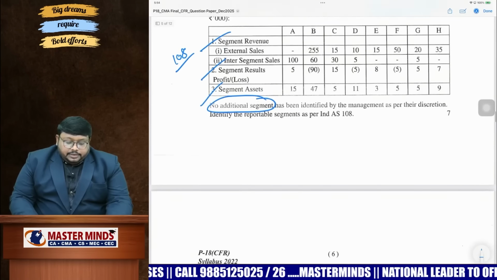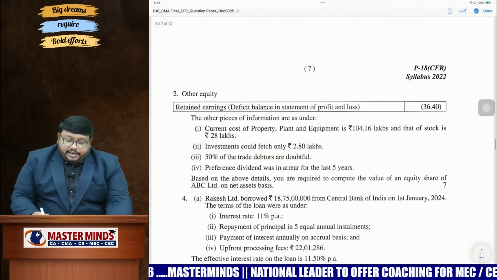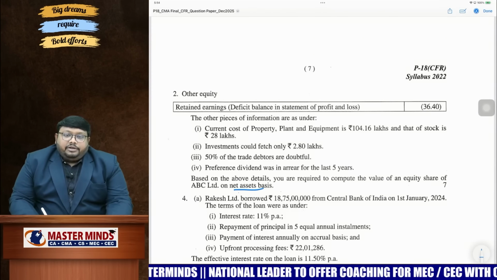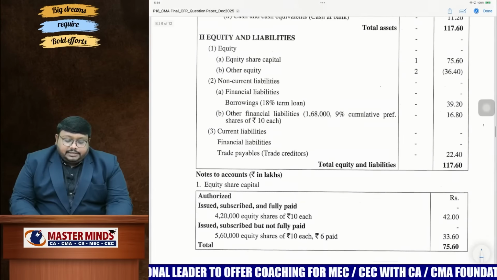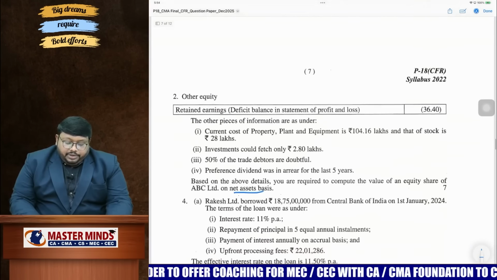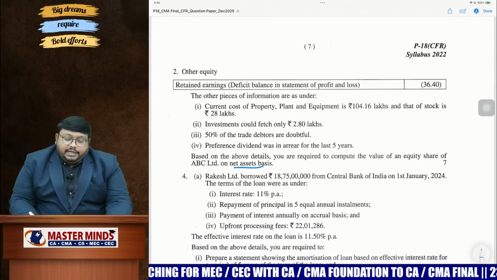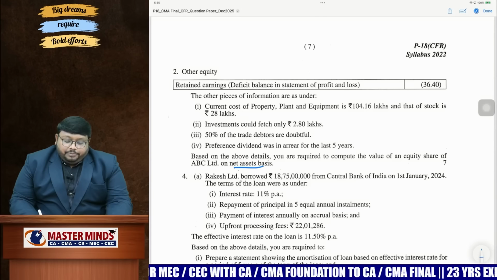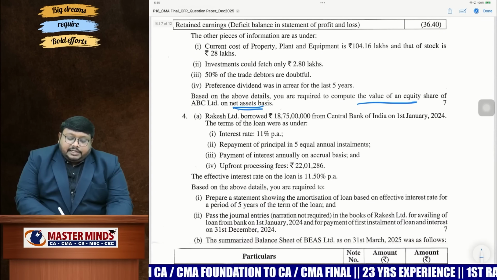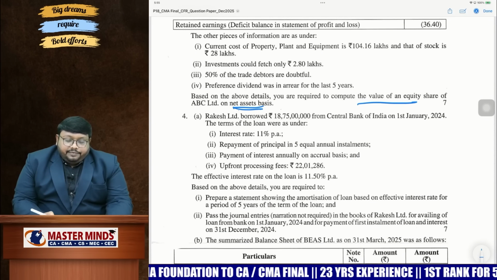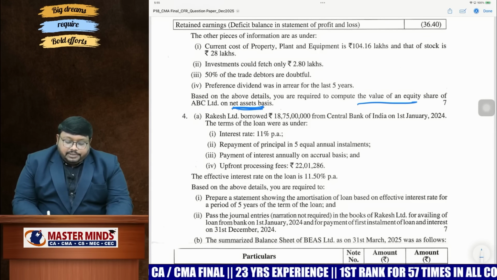So coming to over here 3B, so they have given here valuation of shares under equity method based on net asset basis. So you need to find out net asset basis calculation value per share. So first you need to find out total net assets. Before that you need to find out goodwill. Then you need to find out net assets of the company available for equity shareholders divided by number of equity shares. You'll get value per share. And net assets value per share, if you find, that will be the thing. So in the question, net asset base is given, intrinsic value is given, intrinsic value base is given, or asset backing method is given, the answer will be same and the procedure will be same.